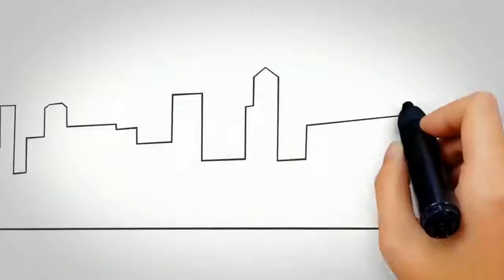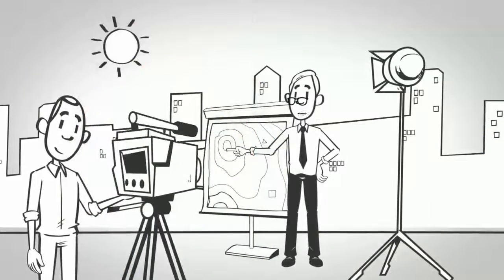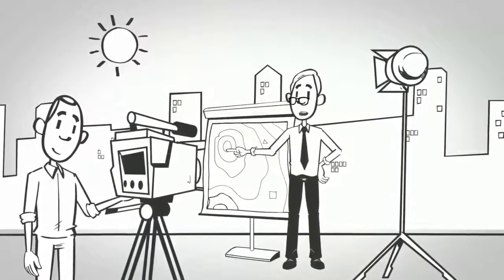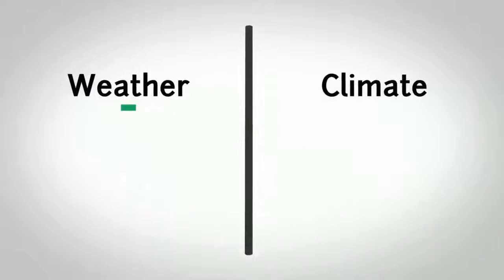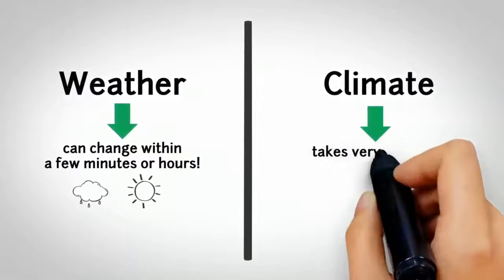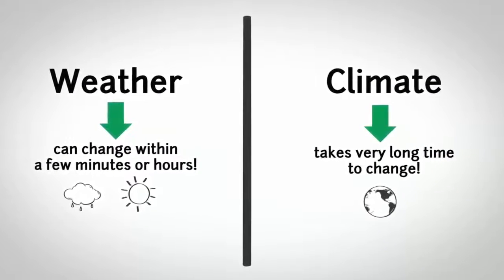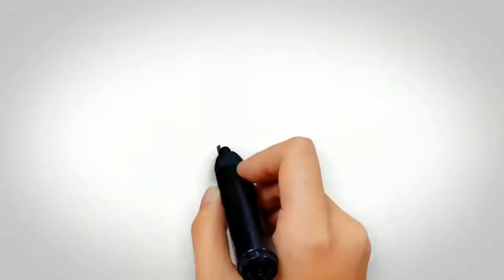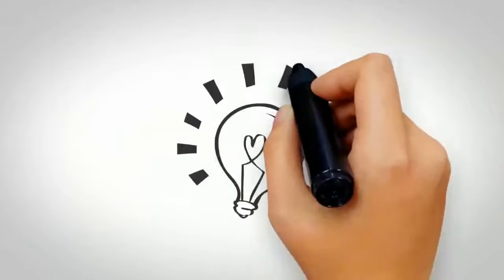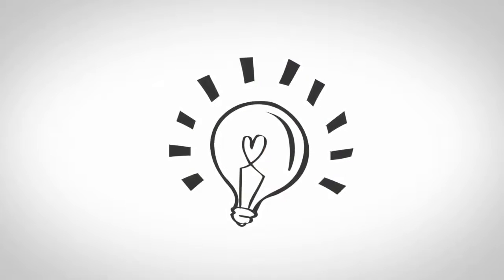Weather is what TV presenters forecast, like sunny, cloudy, windy, storm, etc. Here are the key differences. Weather can change within a few minutes or hours, while climate takes hundreds, thousands, or even millions of years to change. In other words, climate lasts all the time, and weather only a few days or even a few minutes.